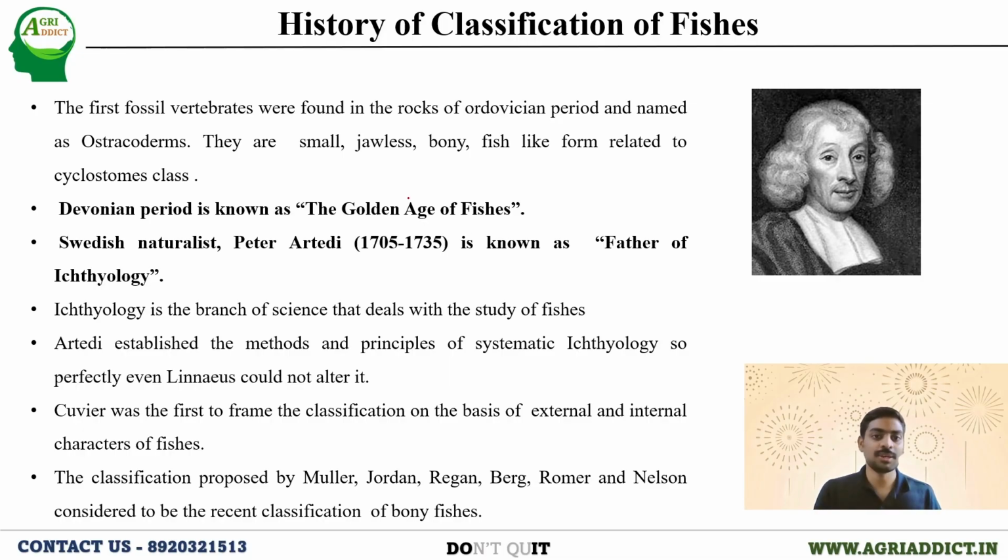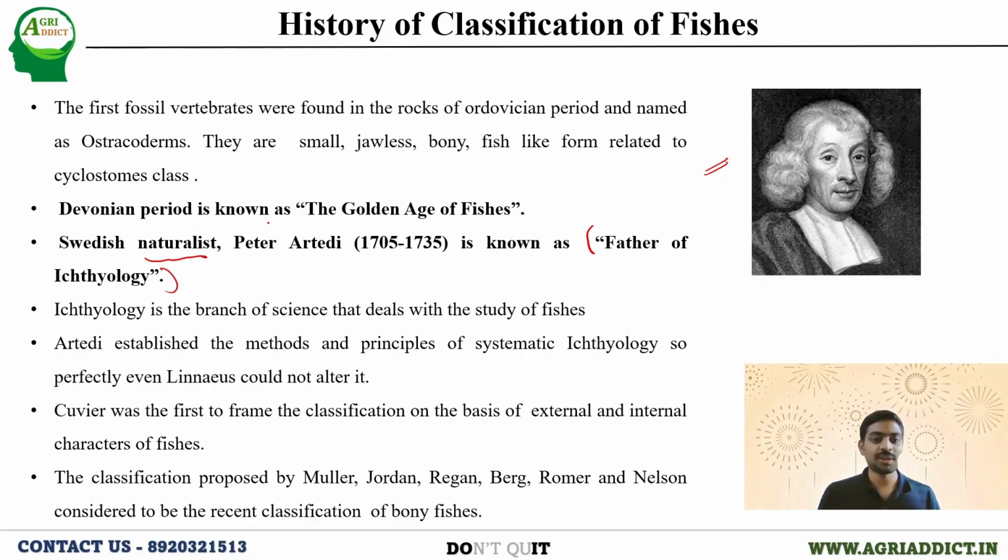As I told, we'll be dealing with the history of classification of fishes. Here we'll learn what the history was before the existing classification of fishes we are studying. At present, many naturalists as well as many taxonomists give different classifications of fishes. Earlier, it was Peter Artedi, the father of ichthyology, who gave the basic classification of the fishes. This particular person, whose photo you are seeing, is considered the father of ichthyology. He is basically a naturalist. You should make a note of it.